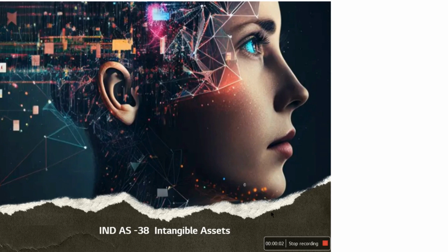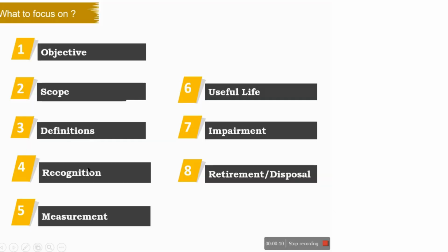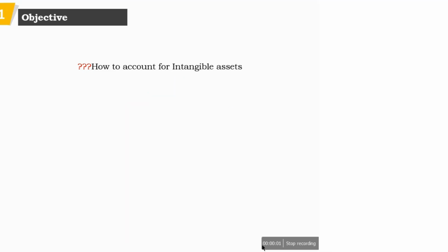Namaste. In this video, we are going to discuss Indian Accounting Standard 38 that talks about the accounting transactions related to intangible assets. We will discuss the objective and scope of this IND AS 38, definitions used, recognition and measurement criteria of intangible assets, how the useful life of an intangible asset is to be determined, and what the accounting transactions are in respect of impairment, retirement and disposal.